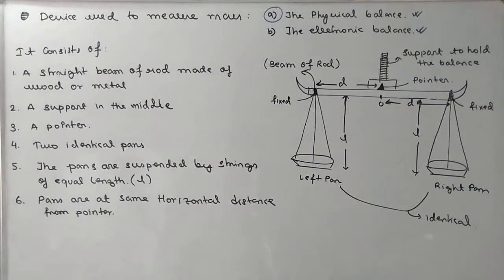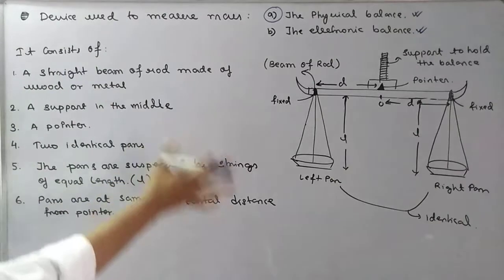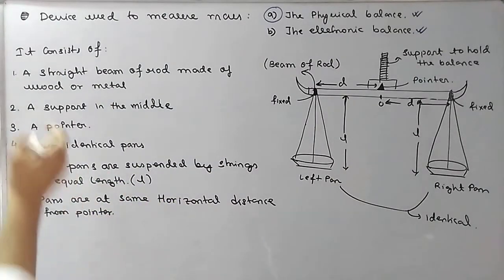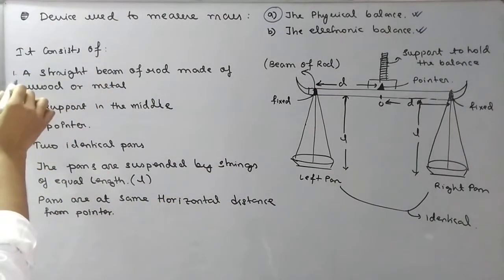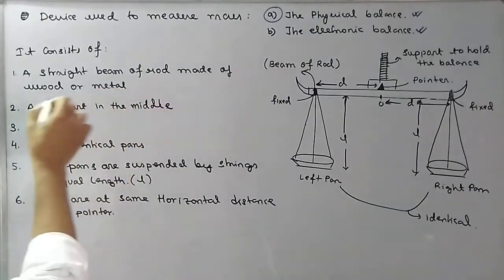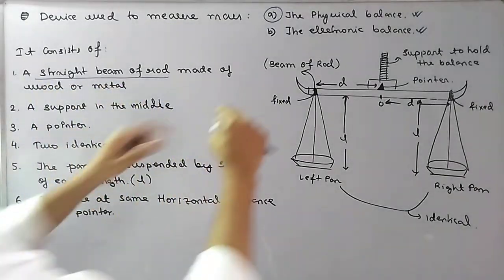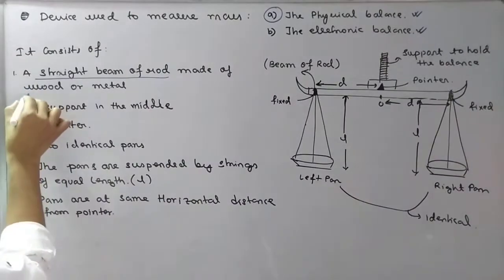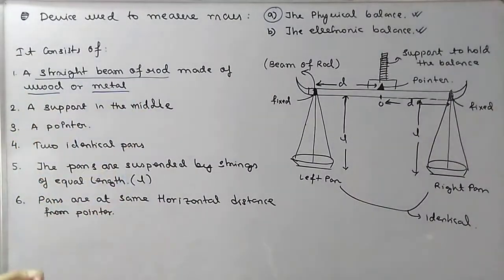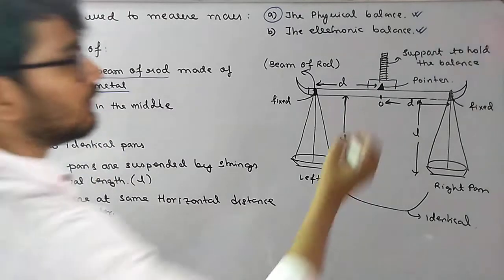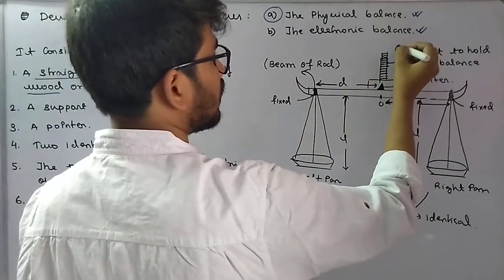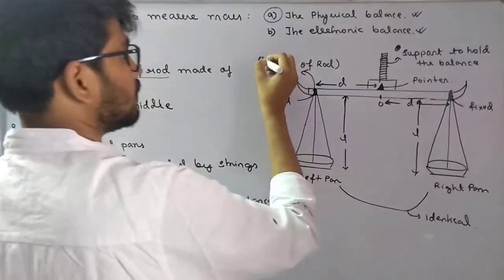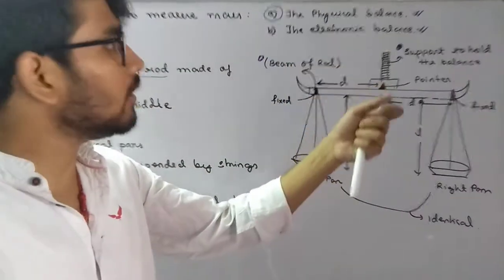We'll just go through it once. I'll just read it. It consists of a straight beam of rod, which is usually made of wood or metal. Next, a support in the middle to hold the beam.